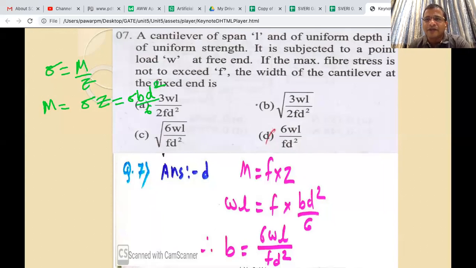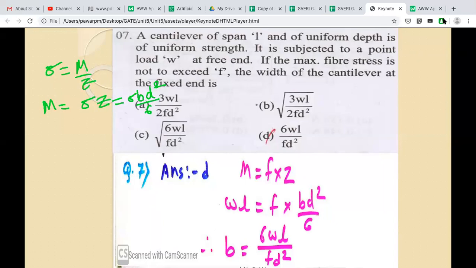For a cantilever beam with span L and uniform depth, meaning D is constant, subjected to point load W at the free end, the maximum bending moment is W into L. If the maximum fiber stress is not to exceed F, so here sigma is equal to F given.